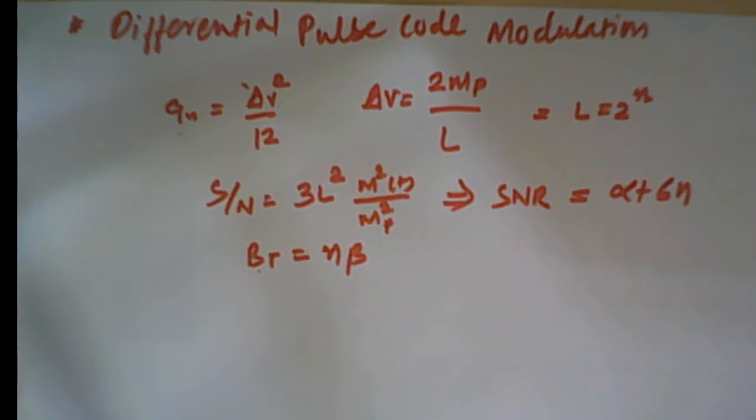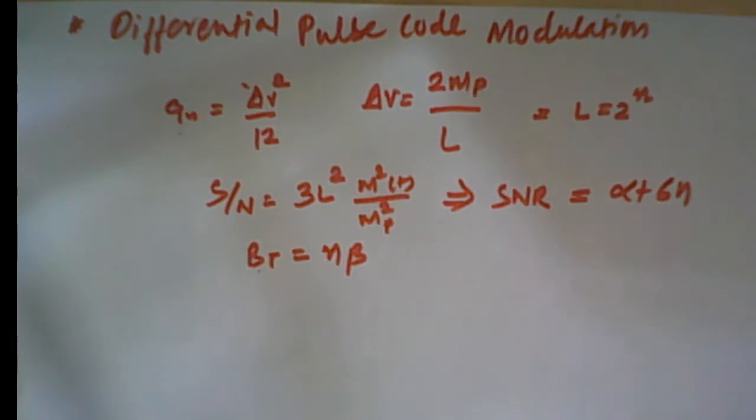So what we are doing in a PCM, we are transmitting, for each sample, the designated number of bits. But now in a differential PCM, or simply DPCM, instead of transmitting the sample value, we are transmitting the difference between two sample values.